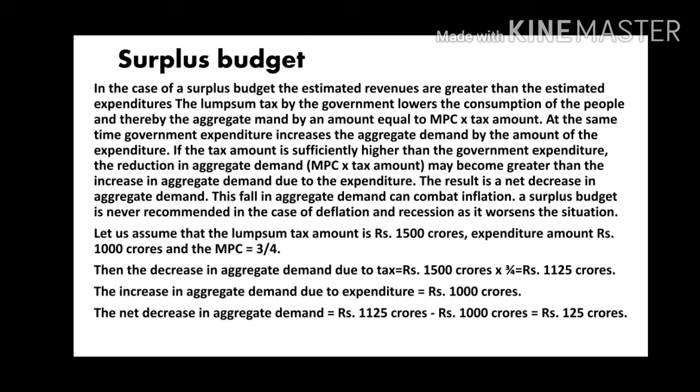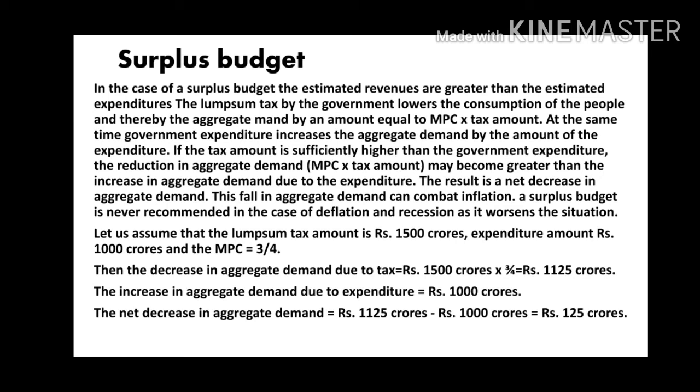But a surplus budget is never recommended in the case of deflation and recession, as it worsens the situation. Let us assume that the lump sum tax amount is rupees 1,500 crores. Expenditure amount rupees 1,000 crores. The MPC equal to 3 by 4.